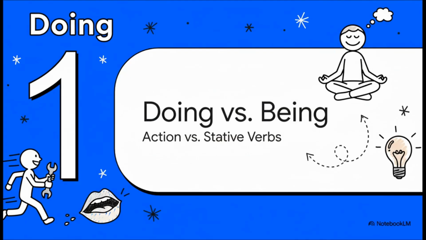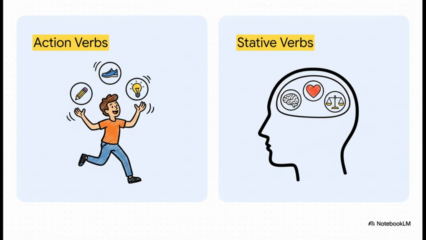So, this leads us to our first major category. We can basically split most verbs into two simple groups: verbs that show someone doing something and verbs that show someone being something. Let's break that down. On one side, you've got your action verbs. These are the doing words we were just talking about. They show a physical or even a mental action. Things like write, run, think.